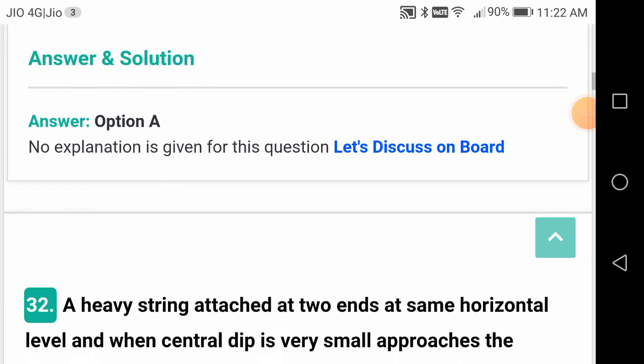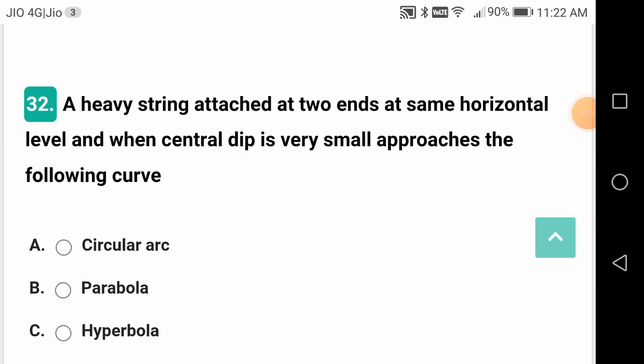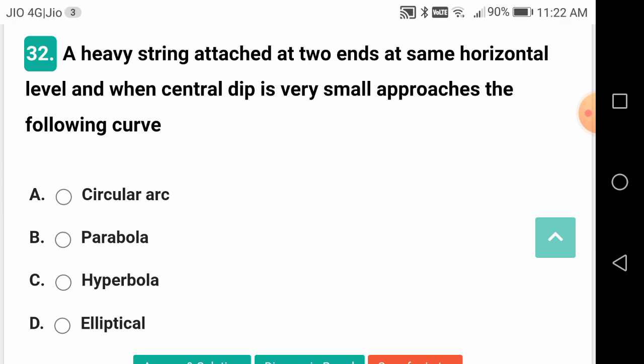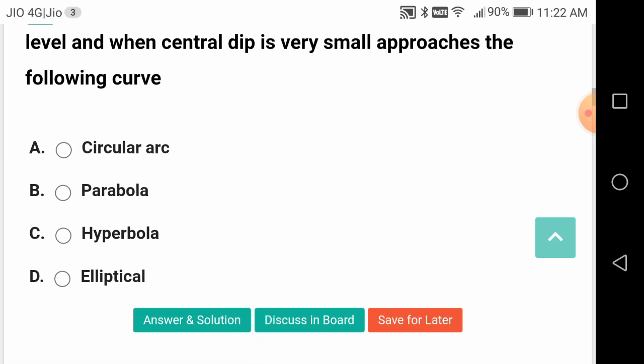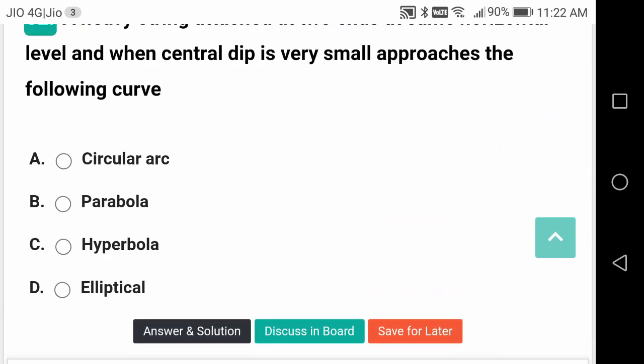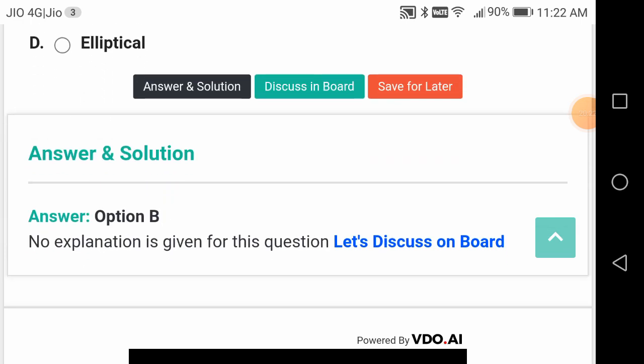A string attached at two ends at the same horizontal level, when the central dip is very small, approaches the following curve. Which curve? It should be parabola. Most of the time, friends, your answers will be parabola, neither hyperbola nor ellipse.